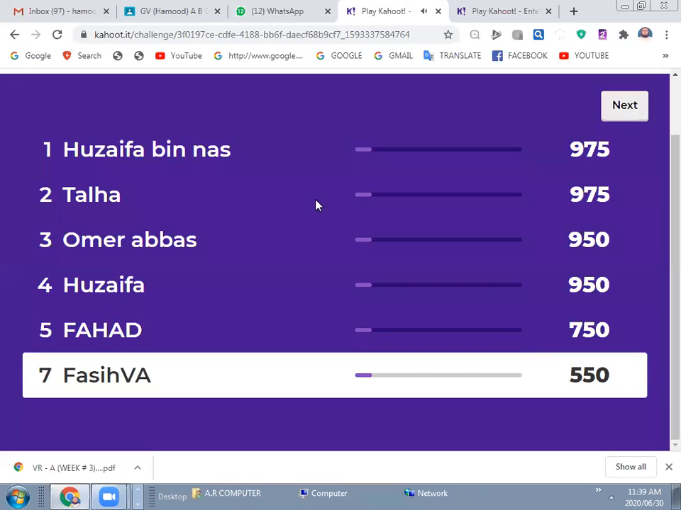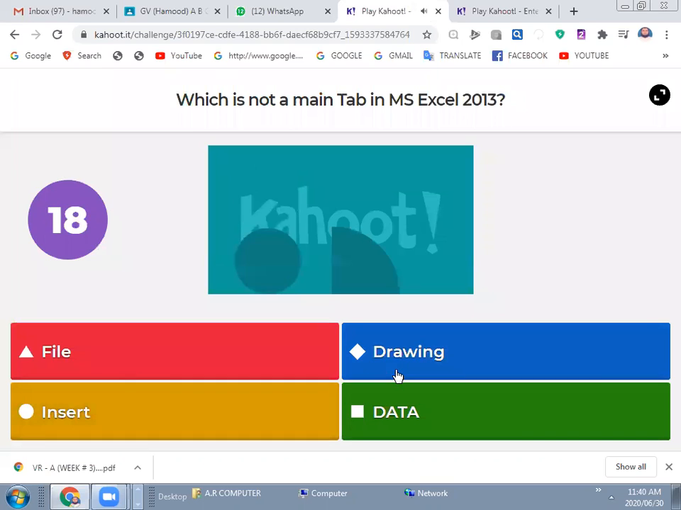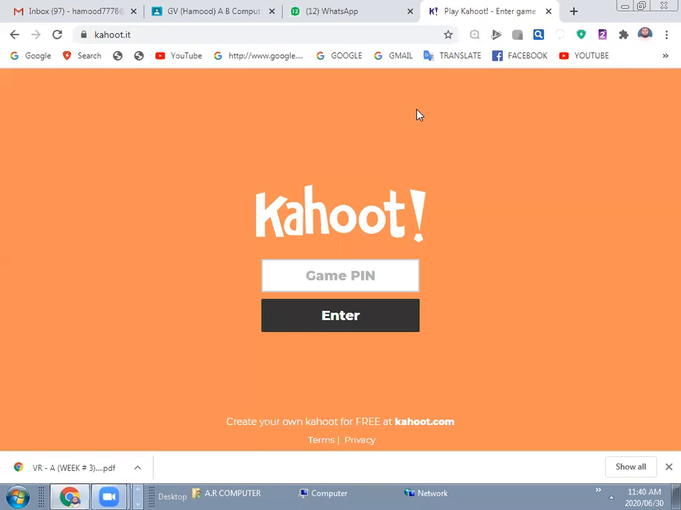The question: which is not a main tab in MS Excel, like insert tab, file tab, drawing tab, data, whatever is correct, you will enter it. And in this way, you will complete the Kahoot. Okay, fine. So this was all about the Kahoot.